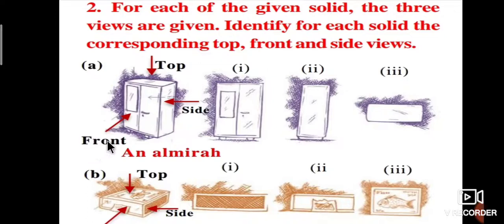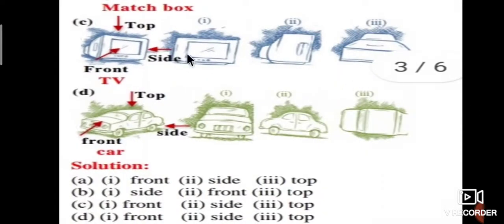Observe, this is the front. The first one is the front, the second one is the side, the third one is the top. Similarly in the second one, the first is the side, the second is the top, the third is the front. Like that you have to arrange them. The third one is a matchbox: this is the top, this is the side, this is the front. The fourth one is a car: this is the top, this is the front, this is the side.